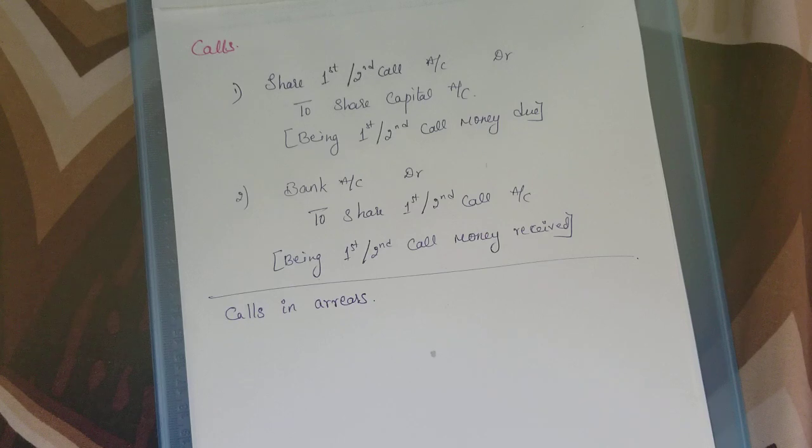They have already paid the application and allotment money, but have not yet paid the call money. Call money is due. So we call it calls in arrears.